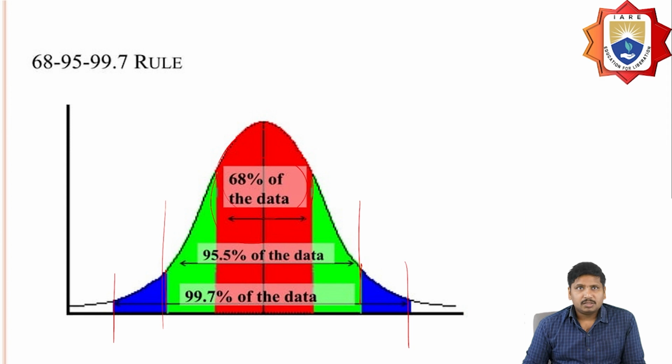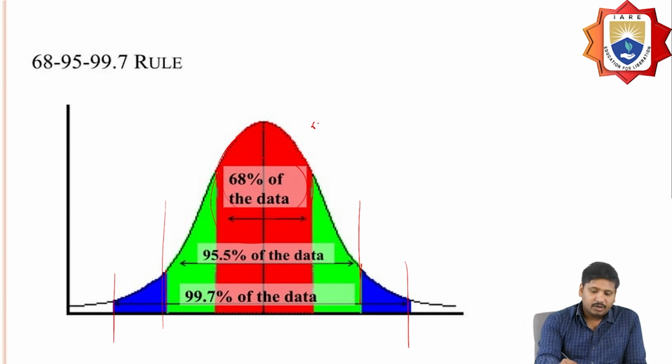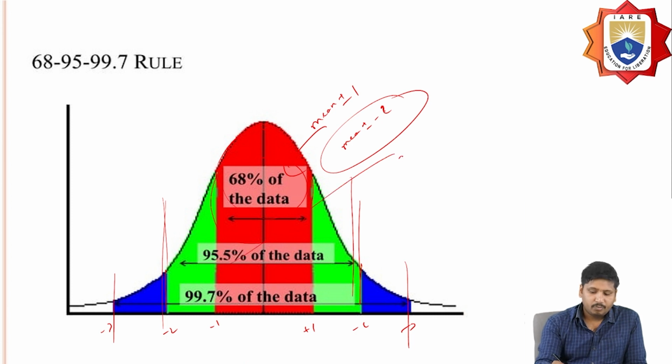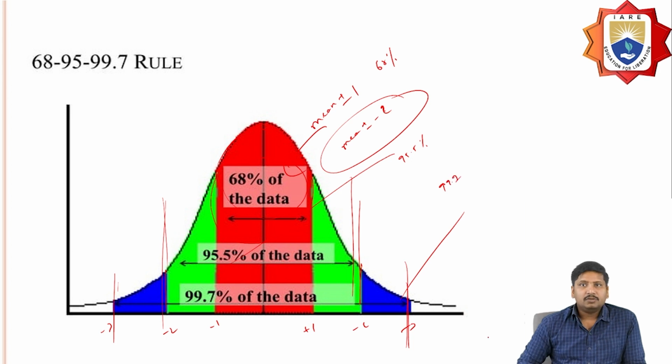By seeing this 68, 95, 99 rule, most of the data lies within the mean: between minus 1 and plus 1, it is 68% of the data, between minus 2 and plus 2, I can get 95.5% of data, and between minus 3 and plus 3, I'm going to get 99.7% of data.